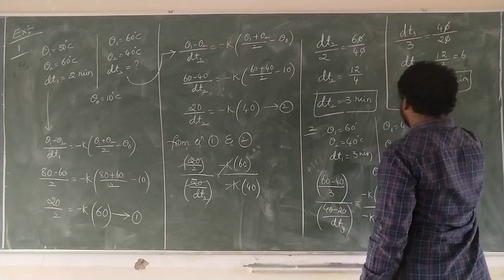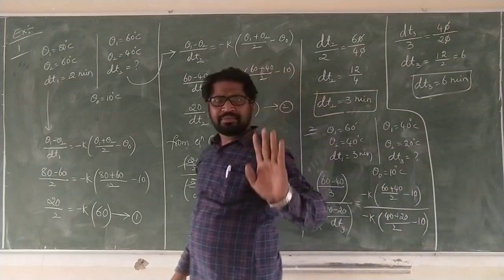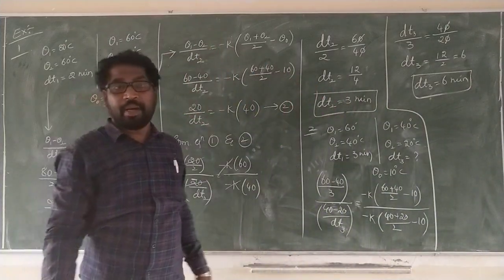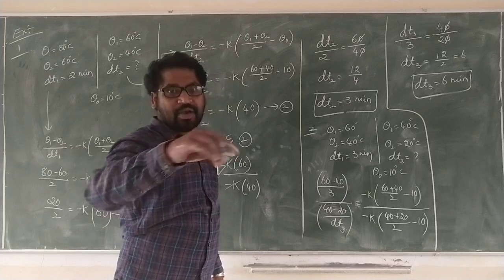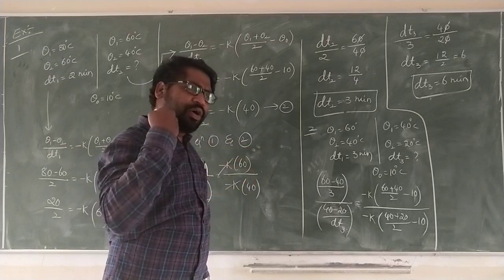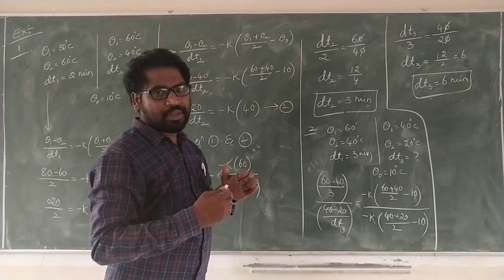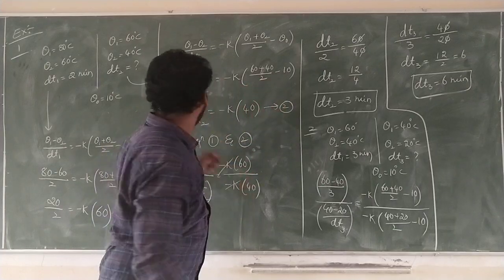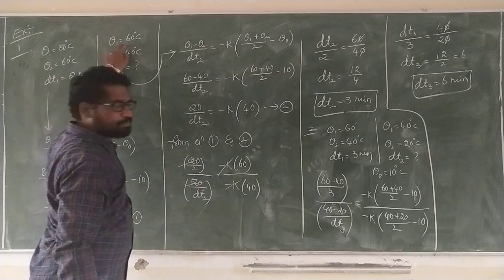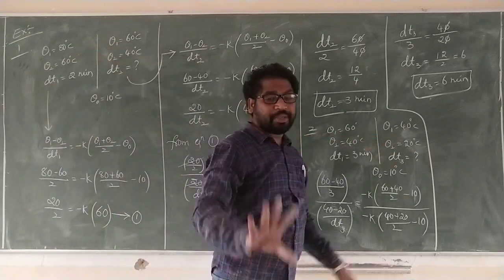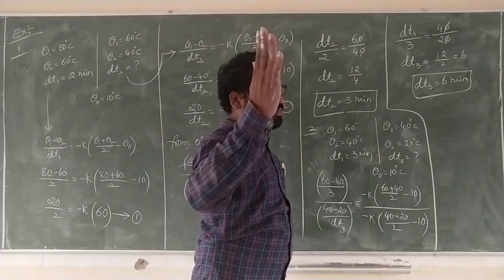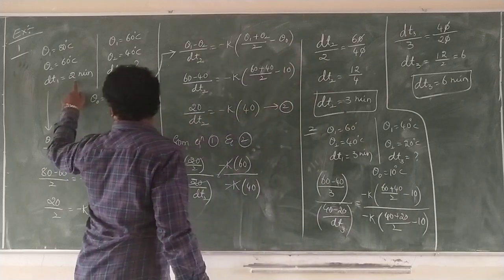See carefully. The temperature difference from the room, the surrounding temperature, is the same, but the time taken goes from a higher level to a lower level. For the same temperature difference, here 20, 20, here 20, 20, it takes more time. For the first one, 2 minutes.